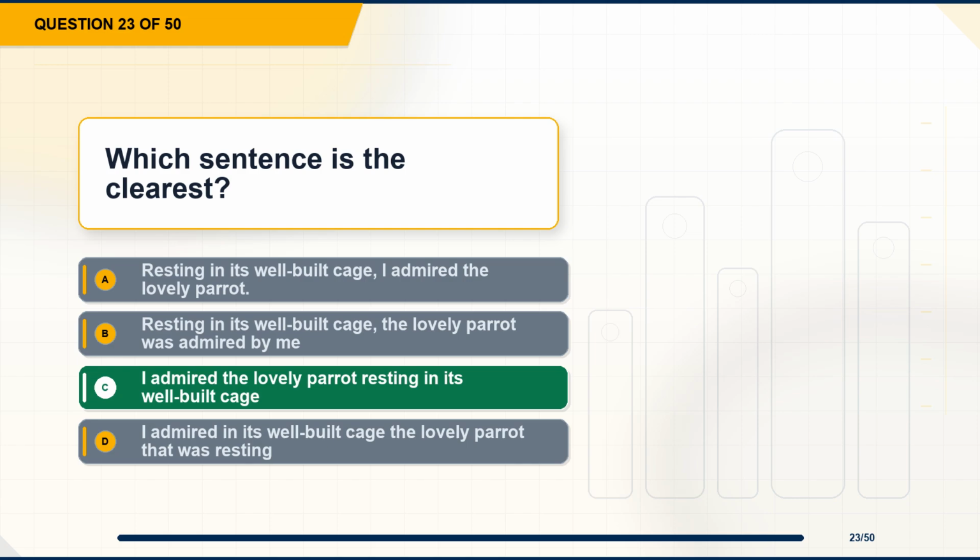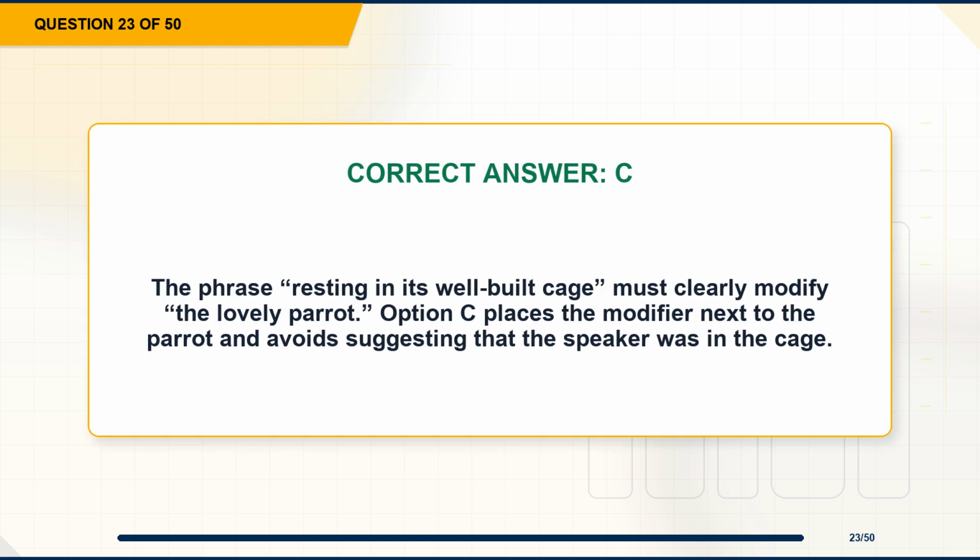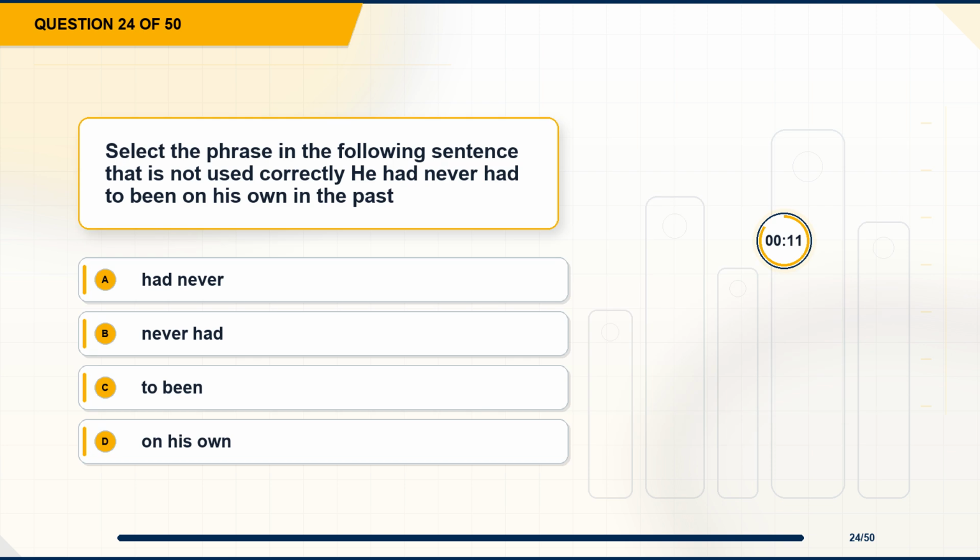The correct answer is option C, I admired the lovely parrot resting in its well-built cage. Explanation: the phrase resting in its well-built cage must clearly modify the lovely parrot. Option C places the modifier next to the parrot and avoids suggesting that the speaker was in the cage. Question 24. Select the phrase in the following sentence that is not used correctly. He had never had to been on his own in the past. Option A, had never. Option B, never had. Option C, to been. Option D, on his own.